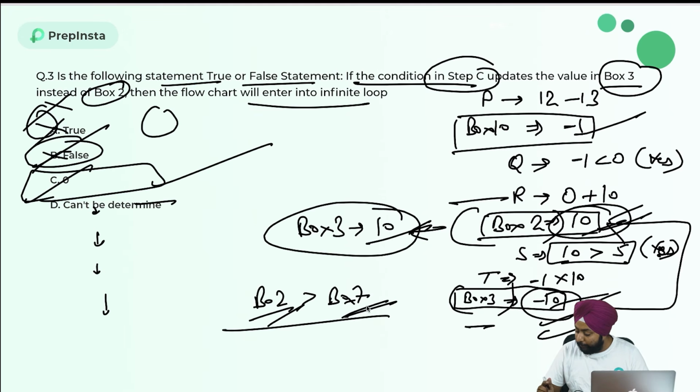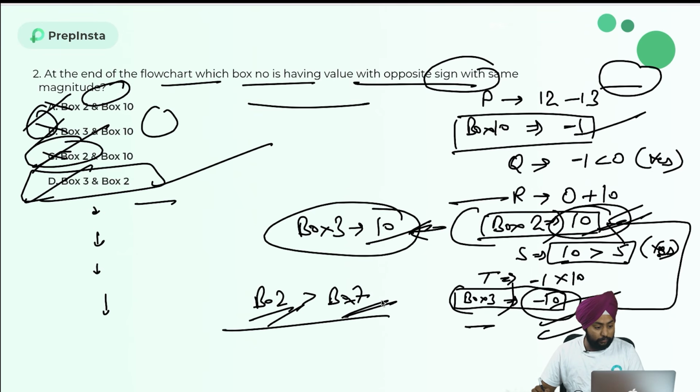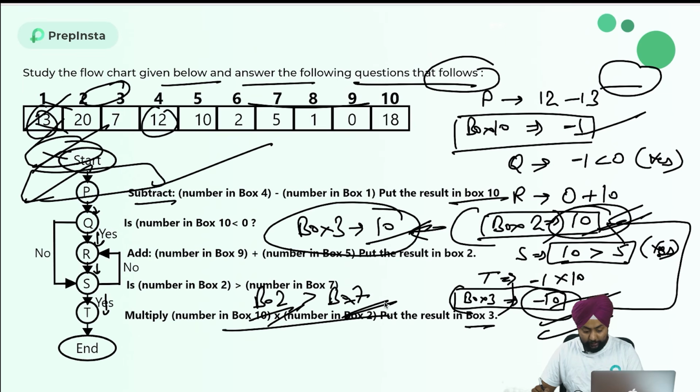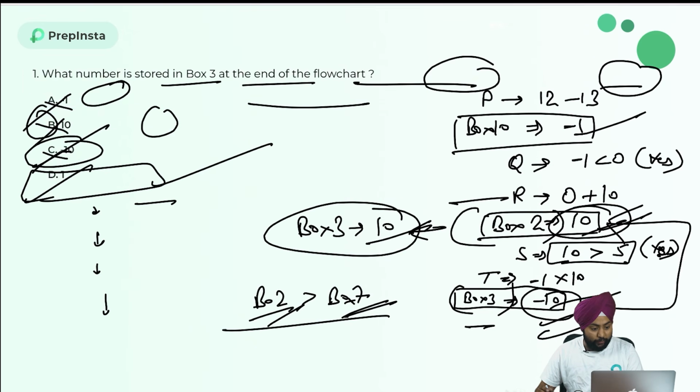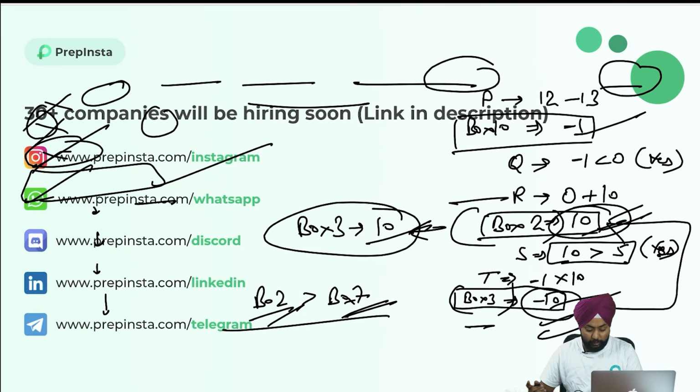And box 2 is what? Previously, what was box 2? If I am not storing anything in box 2, what was there in box 2? I have to check. So in box 2, it was 20. So let's check if 20 is greater than box 7 or not. Box 7 was having 5. 20 is greater than 5. Obviously, 20 is greater than 5.